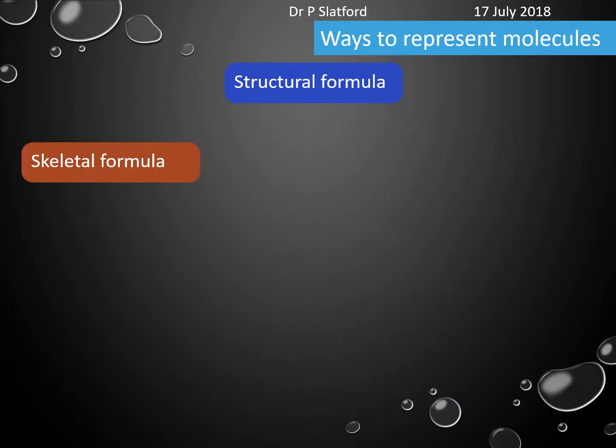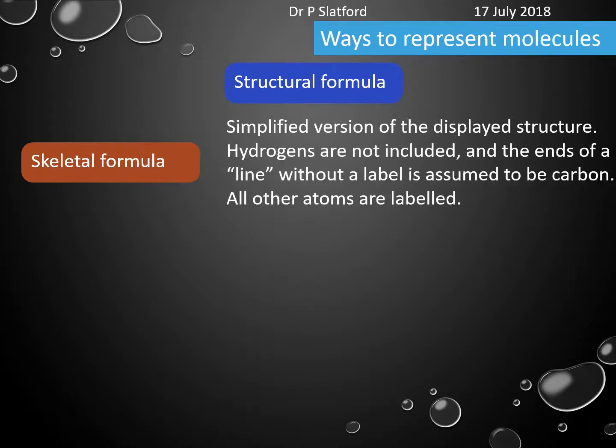There is something also called the skeletal formula, and these come in handy when the molecules get really big and it's really difficult to fit everything around it. Because the skeletal formula is actually a simplified version of the displayed structure. You don't draw hydrogens on carbons, but you do draw hydrogens on any other atom. You also don't actually label the carbons, okay? And when you draw the lines, at the end of each line, you assume that it is carbon. So here, for example, we would assume that is carbon, we would assume that is carbon, and we would assume